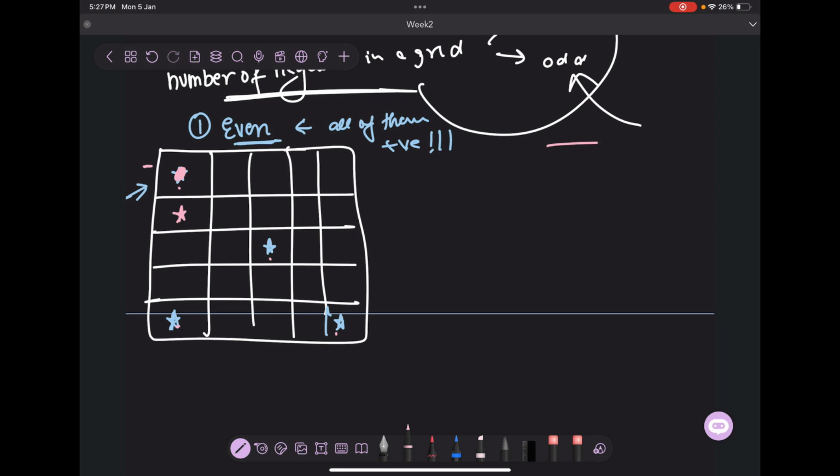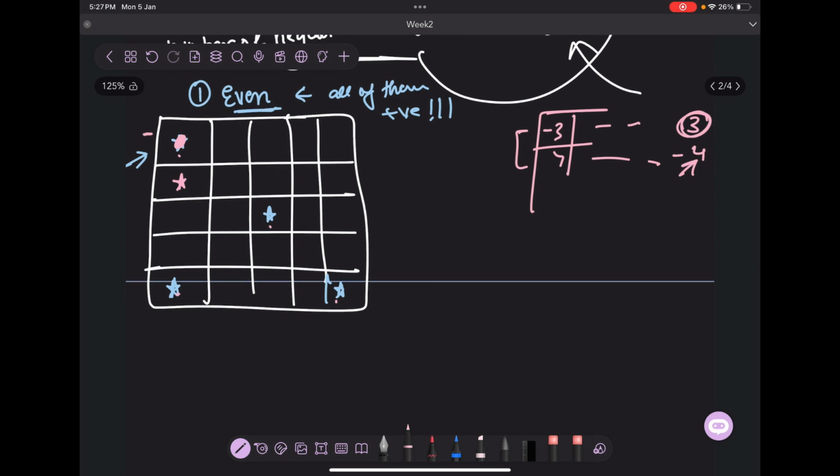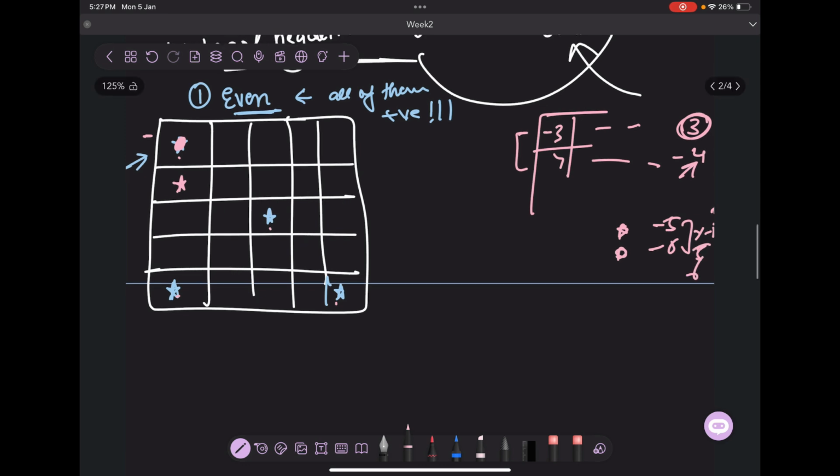Consider an example like -3, 4. When I multiply -1 here, this will become 3 and this will become -4, right? That's why I removed the star from here and put the star in this box. What I'm actually trying to do is get two stars together. You know why? When I get two negatives together, say -5, -6, and I multiply by -1, both of them become positive.